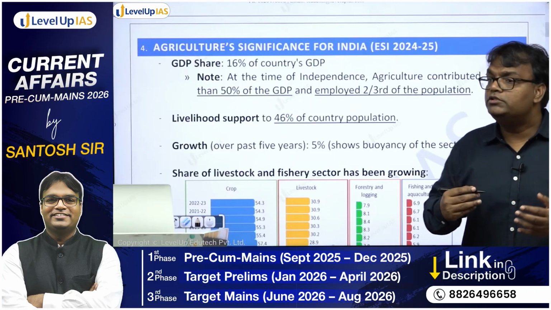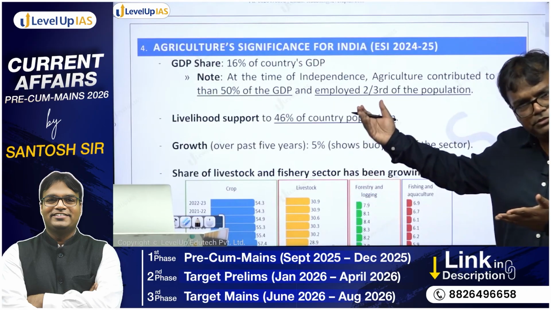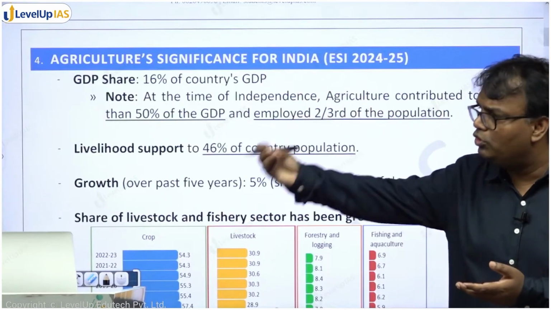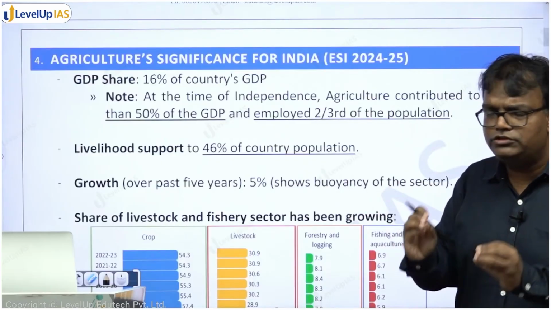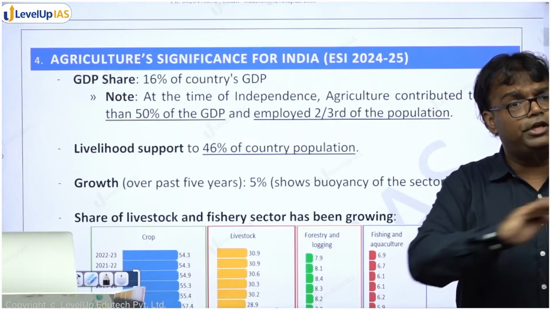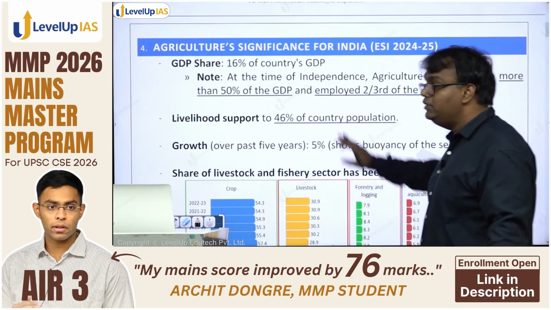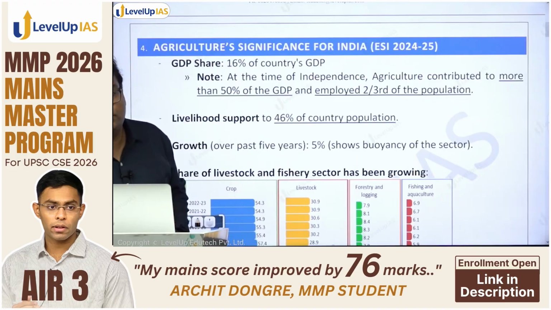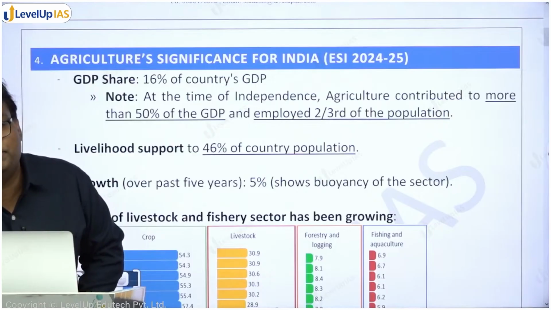हम ना पूछते सर वो examples, facts, data कहाँ से लाए? यार example, facts, data सब यही है जो बार बार यूज होगा. You're writing essay, there you want to talk about agriculture's right now contribution, agriculture allied activities contribution is 16% of GDP. नहीं भूलना है, बिल्कुल नहीं भूलना है. Then at the time of independence, around 50% of India's GDP was coming from agriculture and 2/3 of the population was dependent on it. Today around 46% of country's population is dependent on agriculture.